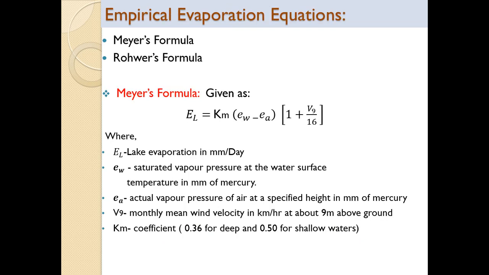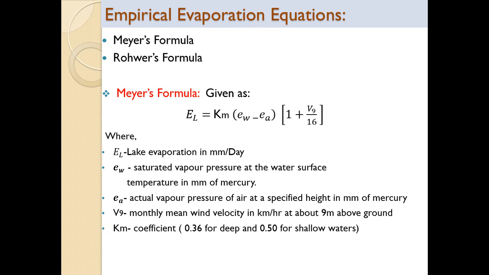Now we shall discuss some empirical equations. Meyer's equation is used, Rohwer's equation is used. At this level we shall discuss only Meyer's formula. So this is Meyer's formula for determination of evaporation: EL equals Km (EW minus EA) multiplied by (1 plus V9 by 16). So what is Meyer's formula? Lake evaporation equals Km (EW minus EA) multiplied by (1 plus V9 by 16).